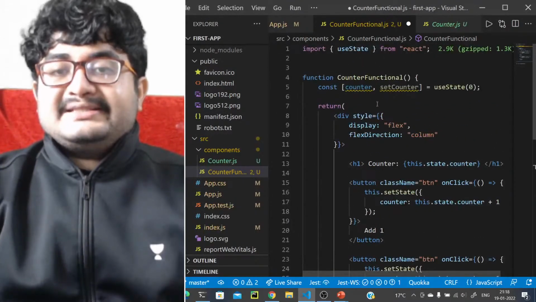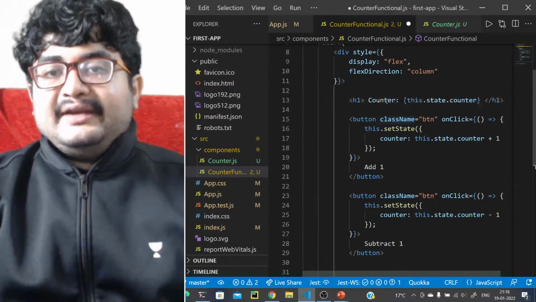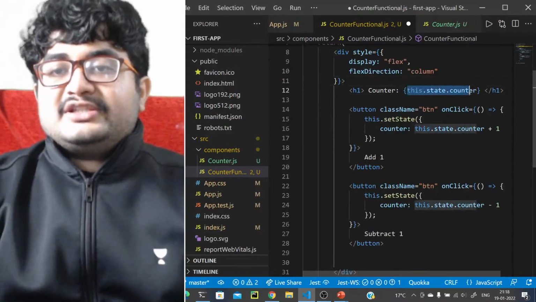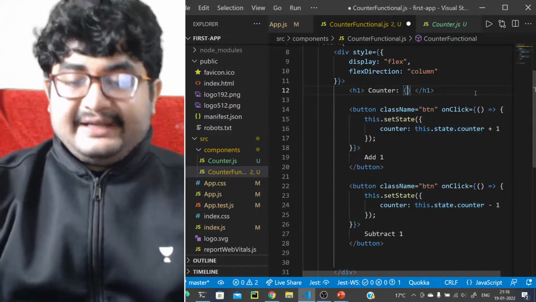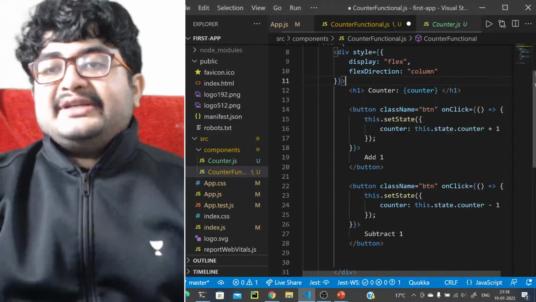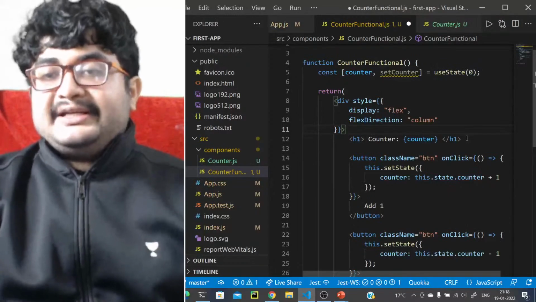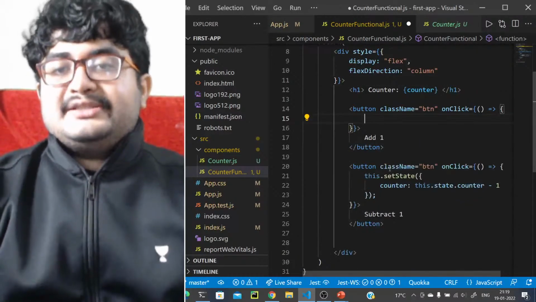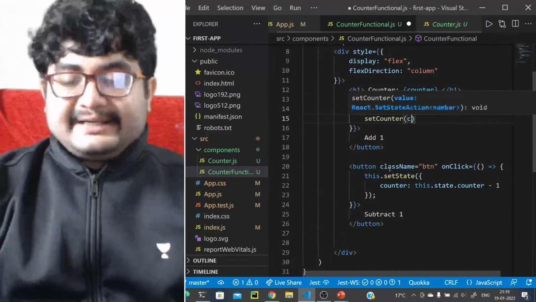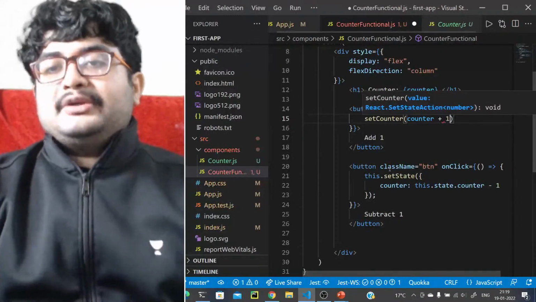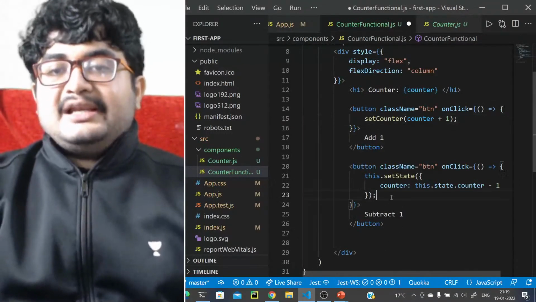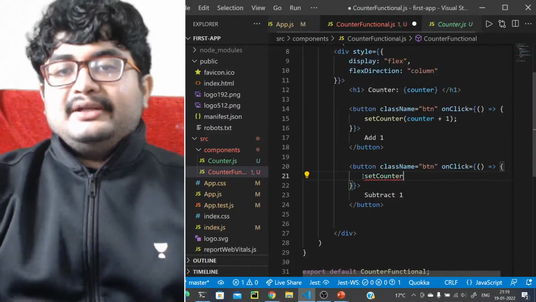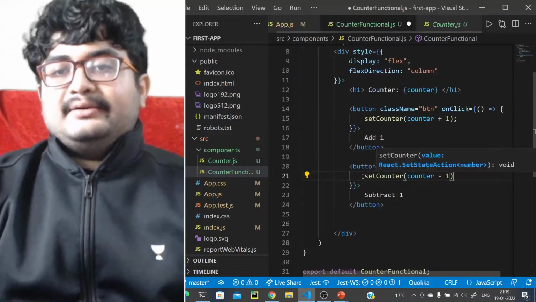Now here we have copied the same code. Here we'll have h1 counter, instead of this.state.counter, we can just write the variable name counter, right? Now counter is treated similar to a variable. If you want to update the counter, you should use the setCounter method. setCounter with the new value of the counter, that is counter plus 1, right? Similarly here also you should use the setCounter method to set the state. So setCounter, and that will be counter minus 1, right?